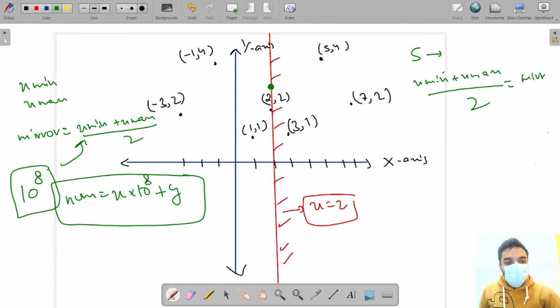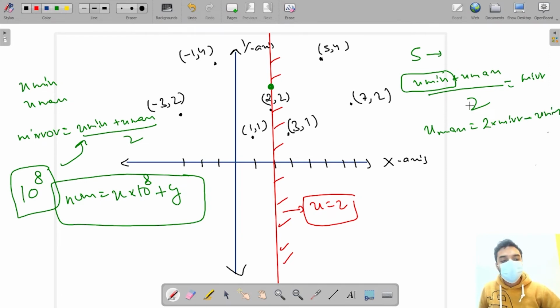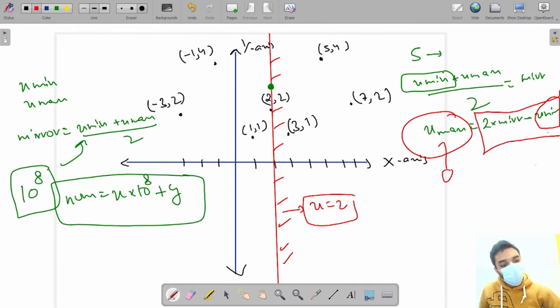Now, let's say I have one coordinate, how do I find the other one? My x maximum will be equal to 2 multiplied by mirror minus x minimum. This is how I'm going to find it. If I don't have x maximum and I have x minimum, I have already found the mirror coordinate. So this is how we are going to do this.